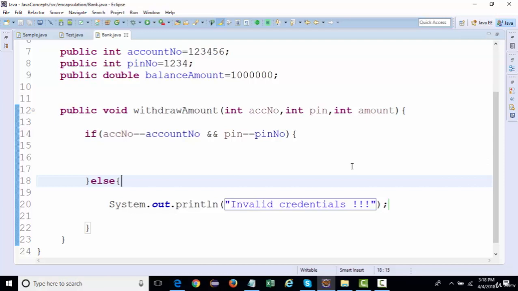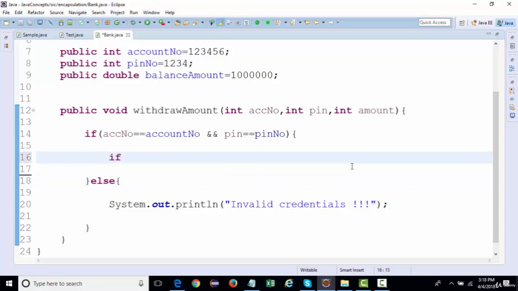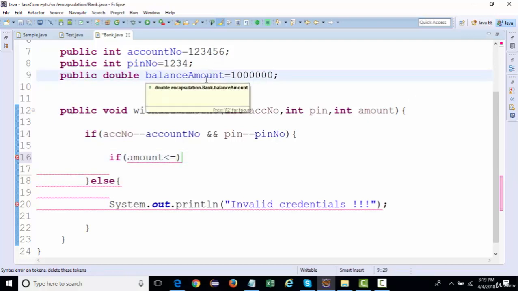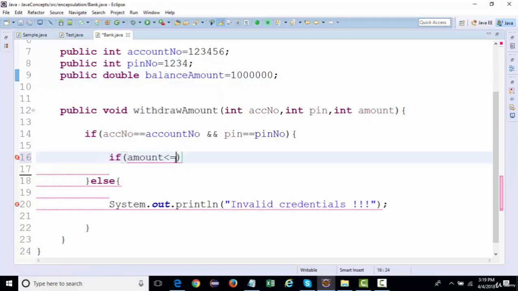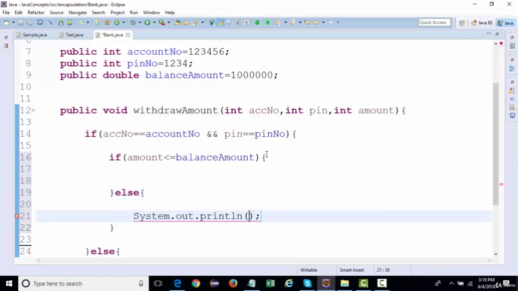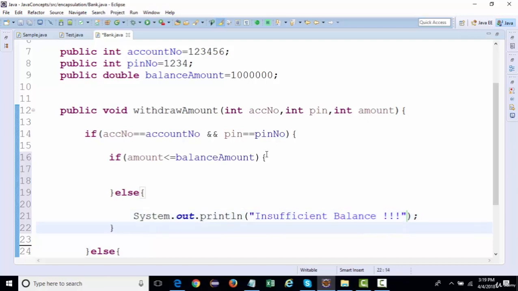And before that, there could be another validation that we can add over here: if the amount that is entered is less than or equal to the balance amount, only then we should allow the transaction to happen, right? Otherwise, if the amount is greater than the balance amount, it should print some message, let's say insufficient balance, right?